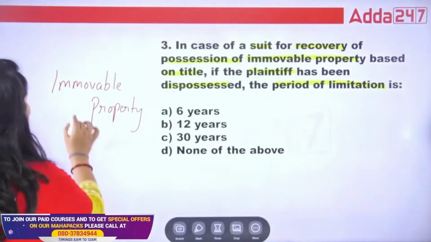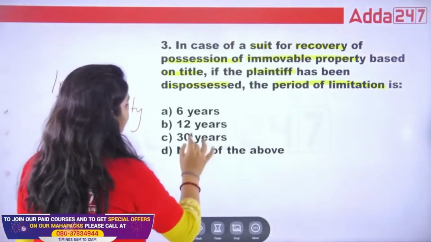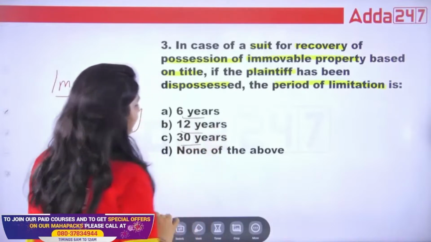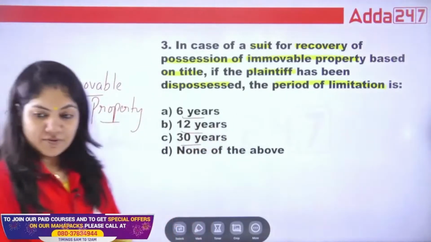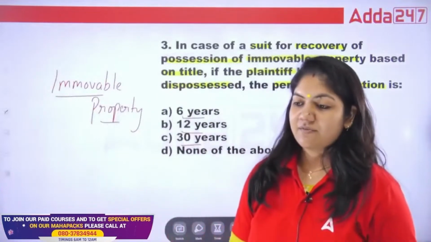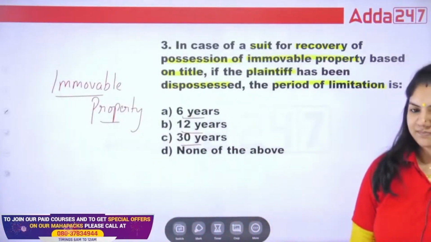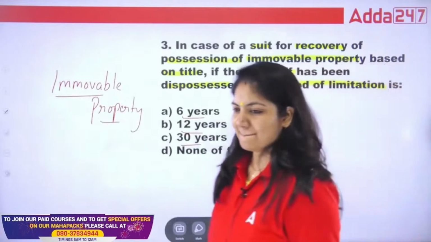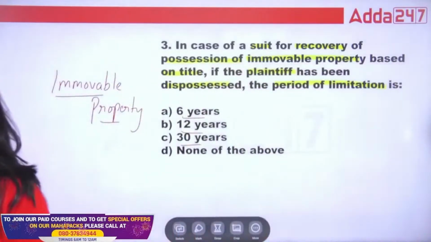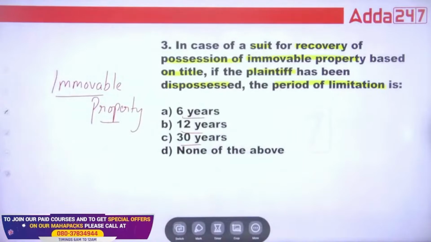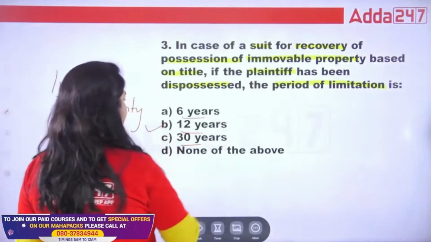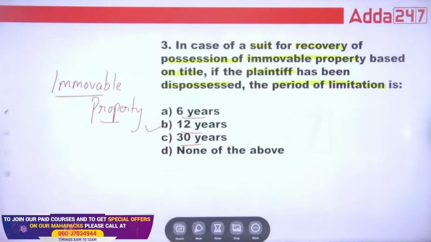Yes, class. For immovable property, whether it is 6 year, 12 year, 30 year or what? That is a very important question, guys. For immovable property, always remember 12 year is the right answer. Third, B is the right answer. Okay, 12 year.